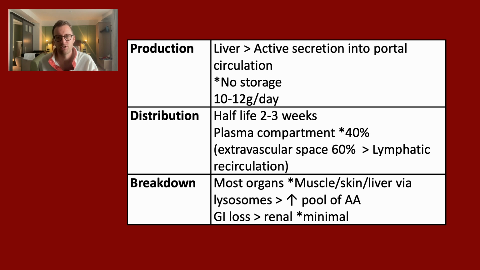It has a half-life of 2 to 3 weeks, and 40% is in the plasma compartment, while 60% is in the extravascular space, and this is recirculated via the lymphatic circulation back into the plasma circulation. It's broken down by most organs, including the muscle, skin and liver, within lysosomes to increase the pool of amino acids. A small amount is lost in the GI gut, however there's minimal loss in the renal system in health.